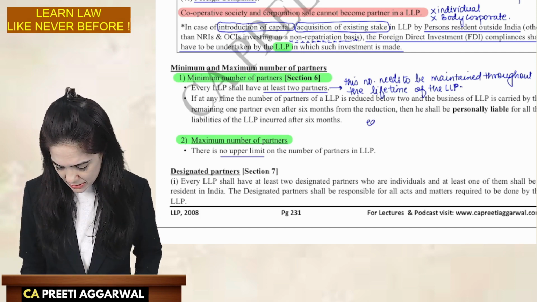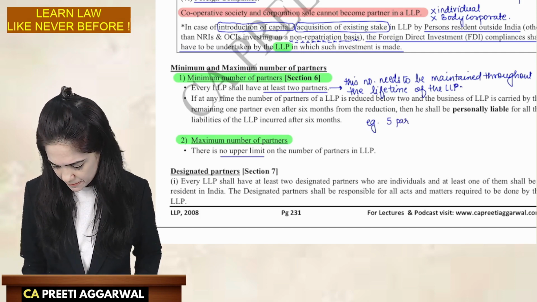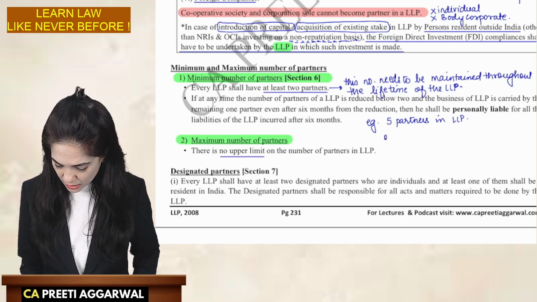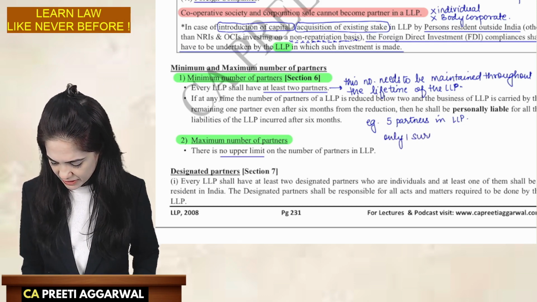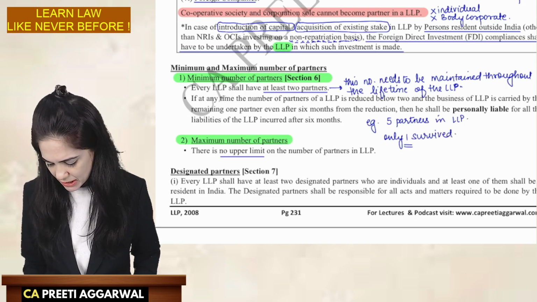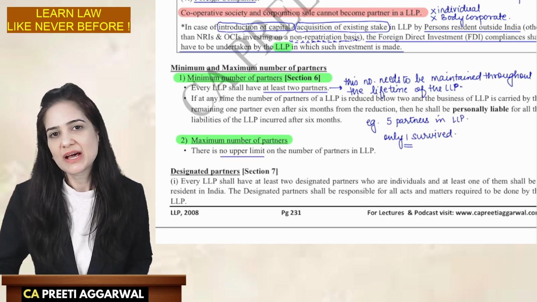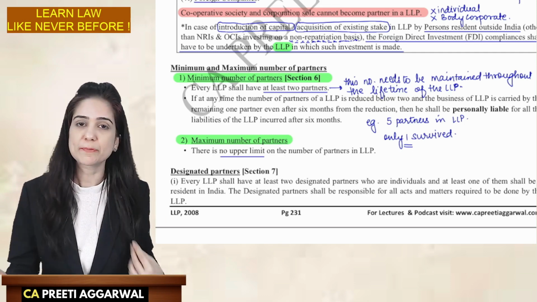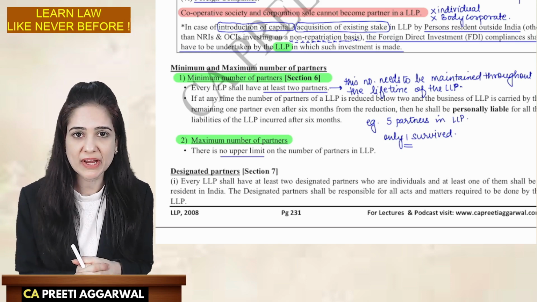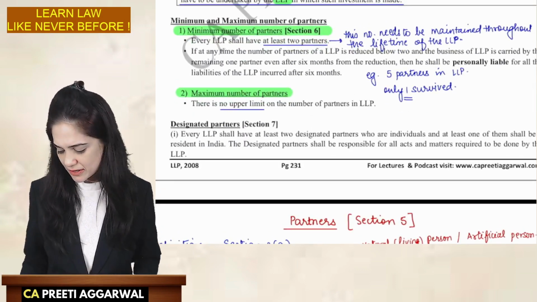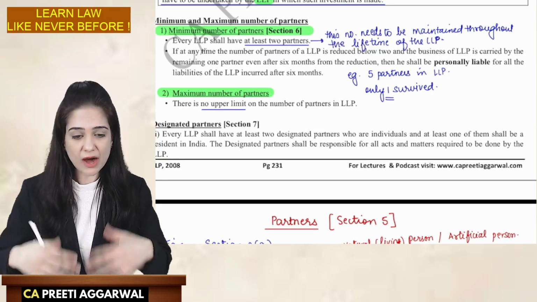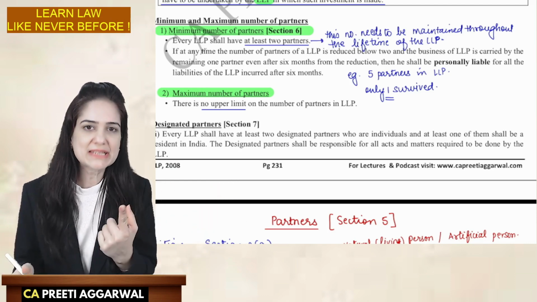Let's say, for example, that there were 5 partners in an LLP. They were traveling by bus. The bus met with an accident. Only one survived. Now, can this single partner carry out business in partnership in the LLP? That's not possible. This is not a partnership. Partnership means we need at least 2 persons, right? But we still realize that this is a tragedy. It's a tragic situation losing all your partners. Sometimes they argue and all the partners leave and he's left alone.